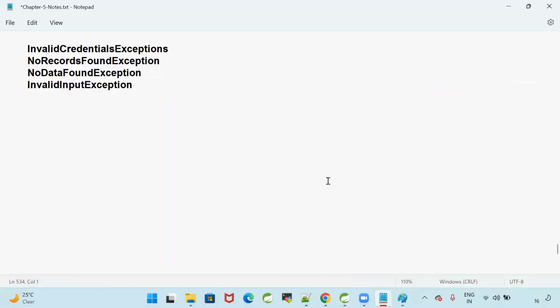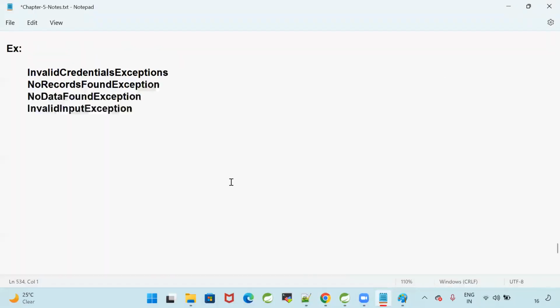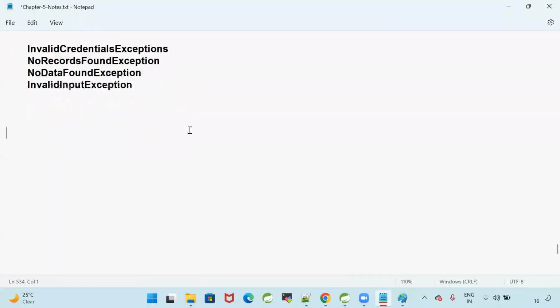To create our own exception, we need to extend the properties from the Exception class or RuntimeException class. In Java, there is a predefined class Exception or RuntimeException.